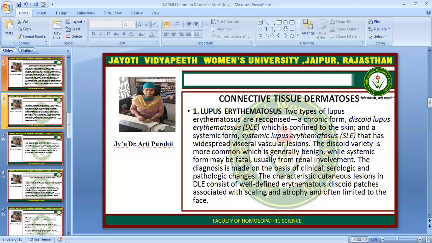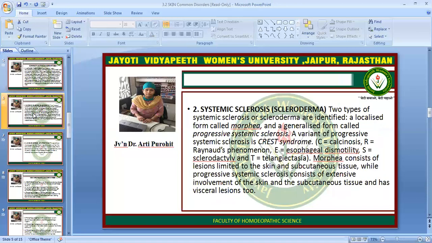The discoid variety is more common and is generally benign, while the systemic form may be fatal, usually from renal involvement. The diagnosis is made on the basis of clinical, serologic, and pathologic changes. The characteristic cutaneous lesions in DLE consist of well-defined erythematous discoid patches associated with scaling and atrophy and often limited to the face.